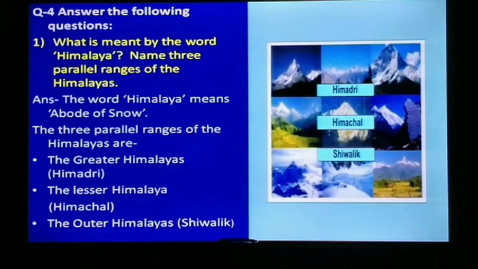Question number 4. Answer the following questions. Question number 1. What is meant by the word Himalaya? Name 3 parallel ranges of the Himalayas. The answer is, the word Himalaya means abode of snow. The 3 parallel ranges of the Himalayas are the Greater Himalayas means Himadri, the Lesser Himalaya means Himachal, the Outer Himalayas means Shivalik. Here the picture of all the 3 ranges are shown: Himadri, Himachal and Shivalik.